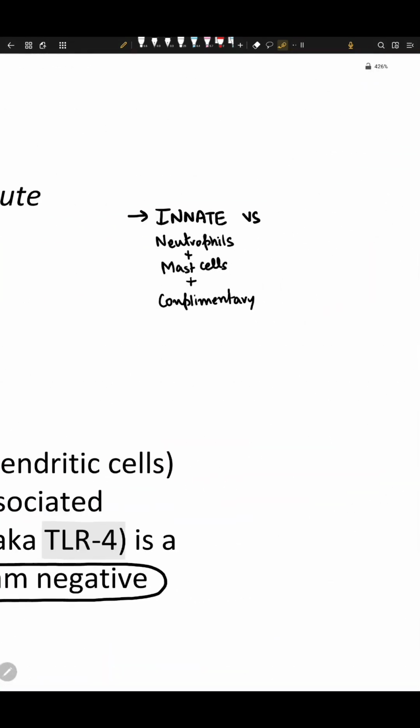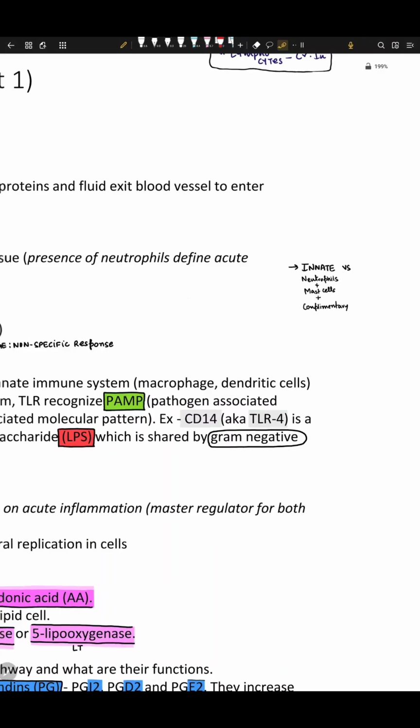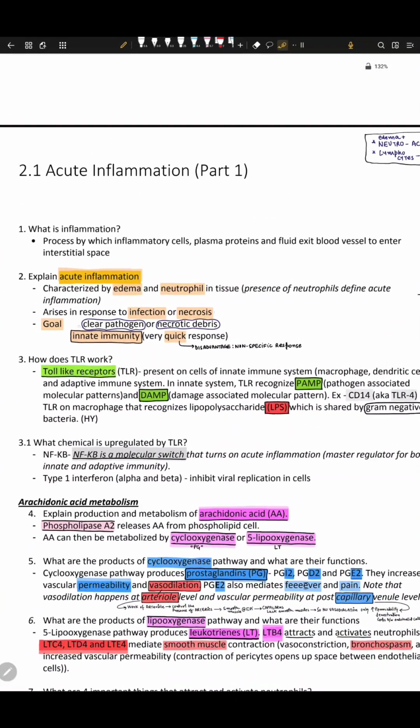What is innate? Innate versus humoral: innate is neutrophil rich, mast cell rich, and complement rich. Humoral is different, it is T cell mediated. We'll talk about it. Okay, so we need something called toll-like receptors.